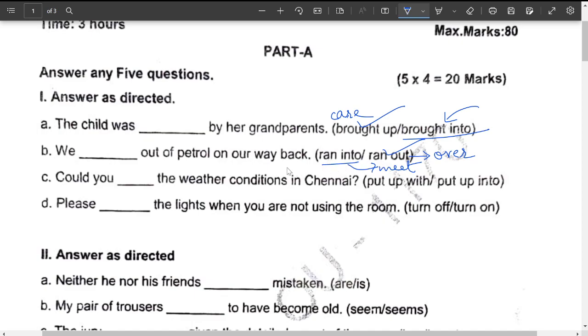Next, could you dash the weather conditions in Chennai? Could you put up with or could put up into?